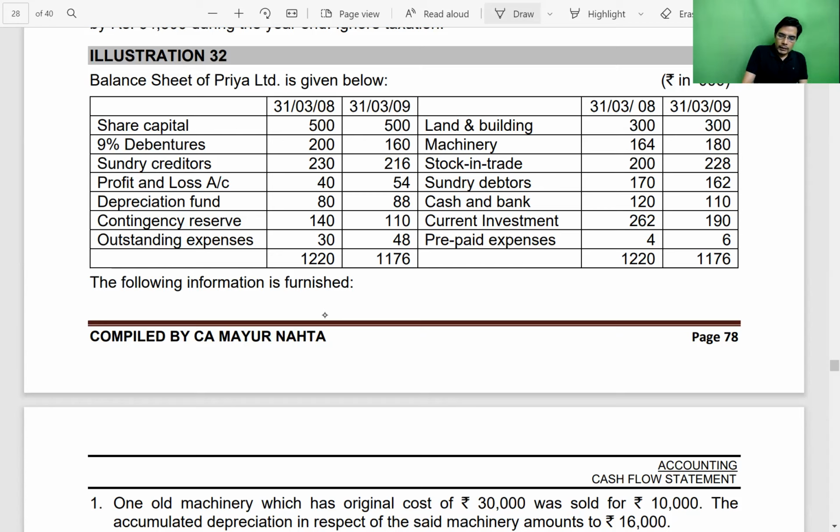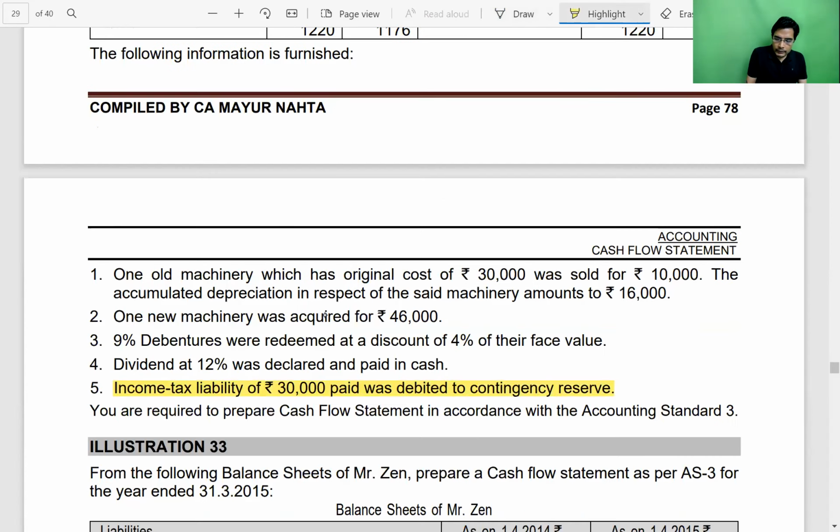All right. So I hope you have paused the video and read the entire question. Now the small points which we have to discuss, we are going to talk about it. The first point is that income tax liability was debited to contingency reserve.